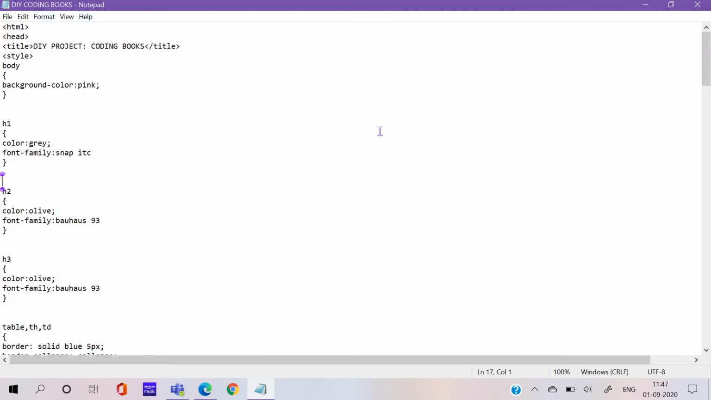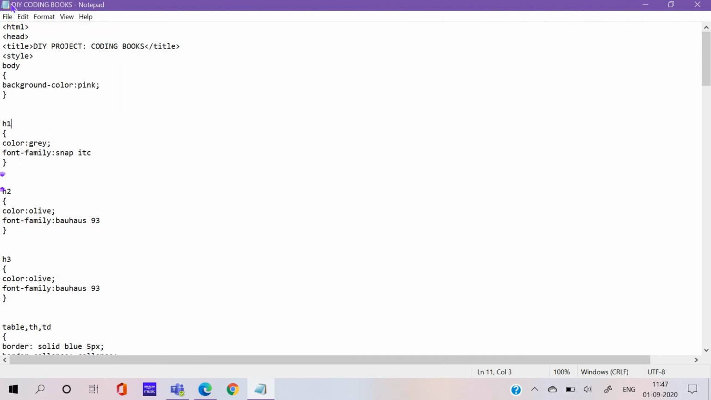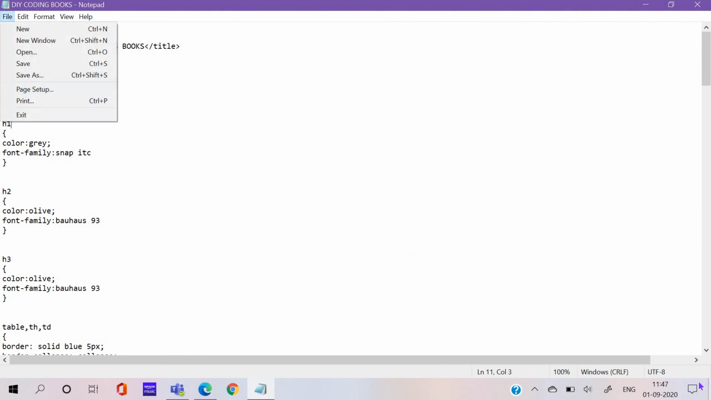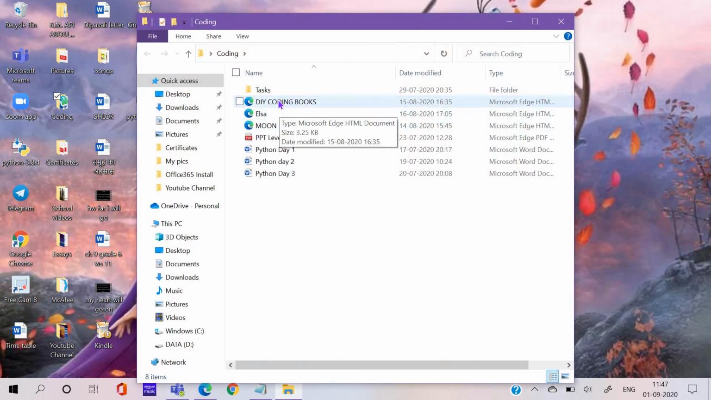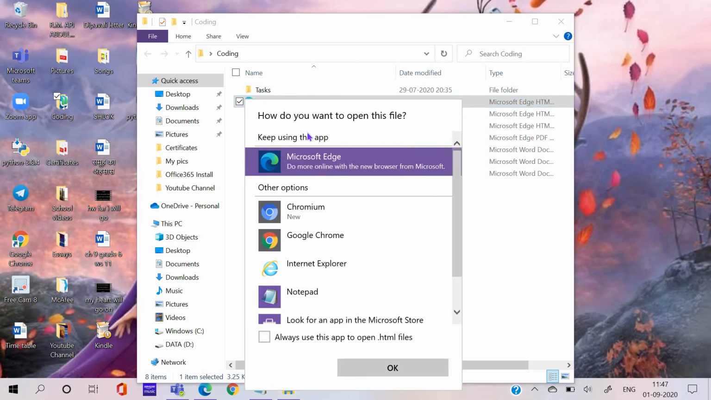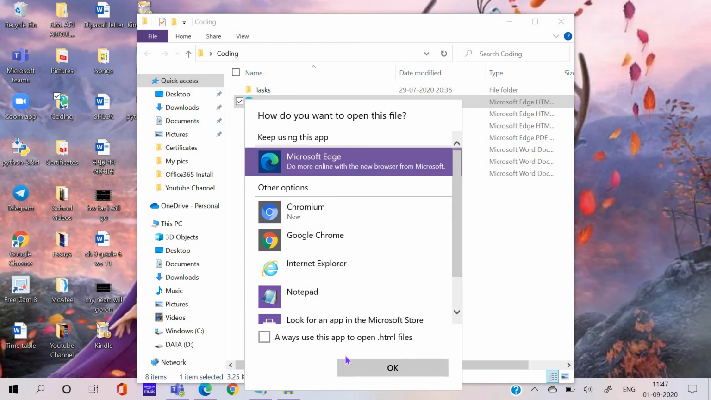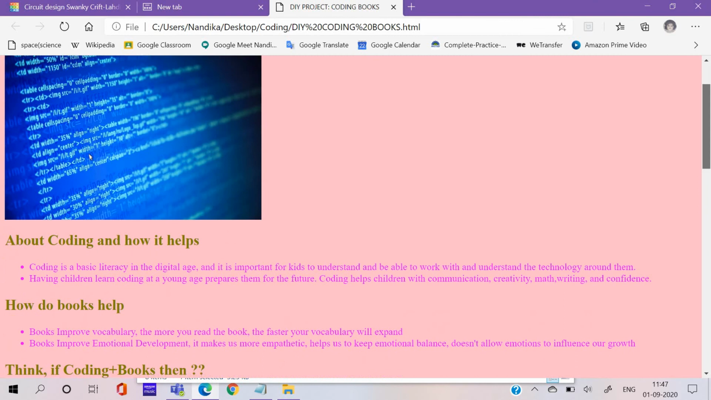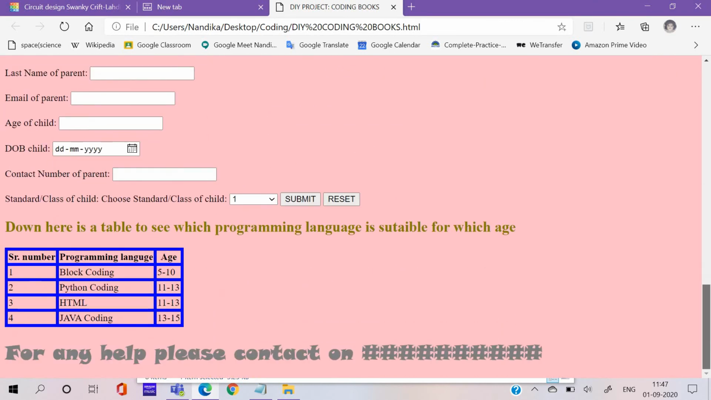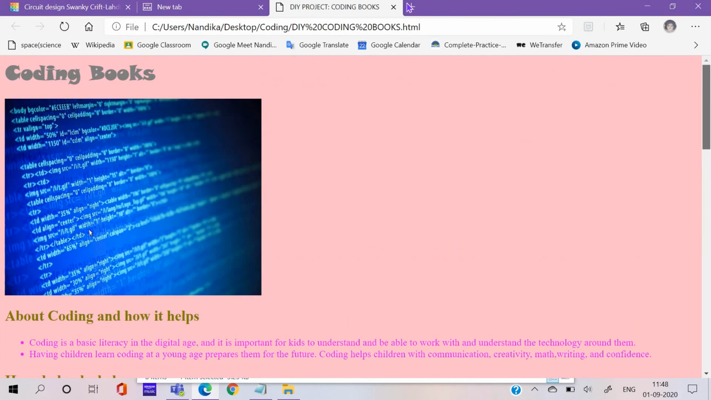So to run this, we don't have any run option. So what do we have to do? After we save it, whatever code we write, we have to save as and put it somewhere on our desktop. I put this over here. So double click this. Keep using this app. They'll ask which app you want to open it with. So I want to open it on Microsoft Edge. Okay, and see, it came. Can you see? So this is how you do the HTML.